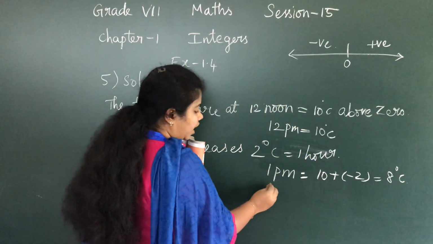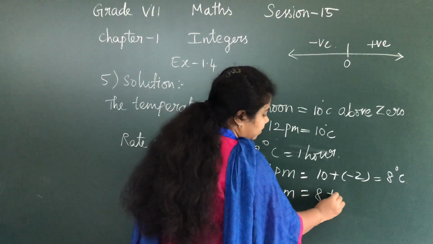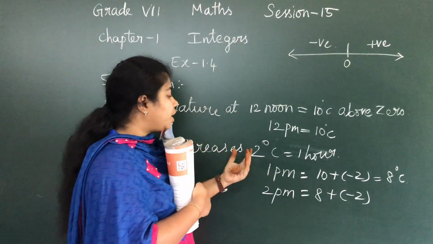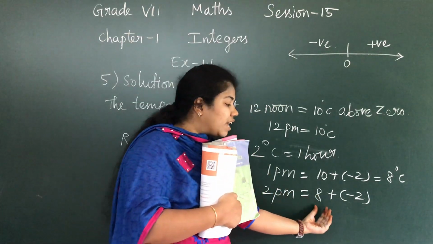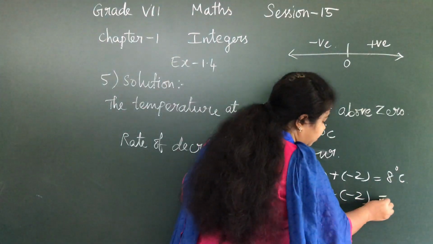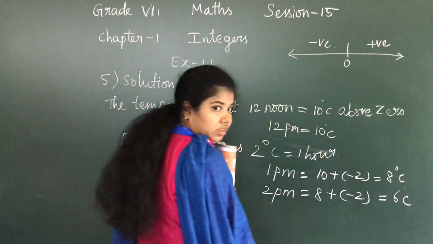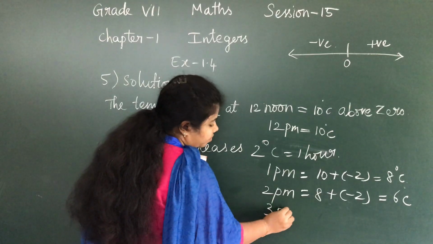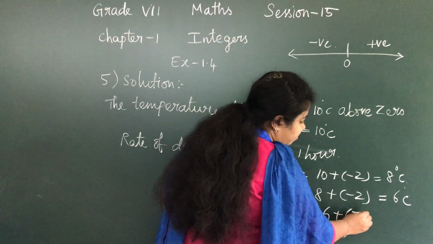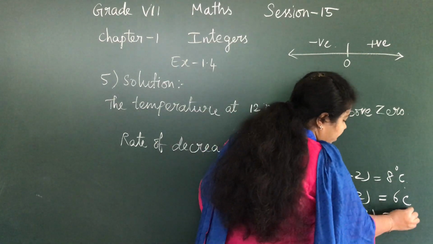Okay. Then again at 2 p.m. it is now 8 plus of minus 2. Why am I writing plus of minus 2? Because I am going to decrease, but my actual value is this. So 8 plus of minus 2, which means plus into minus is minus, 8 minus 2 is 6 degrees Celsius. Now again 3 p.m. What is the number there? 6. 6 plus of minus 2, which means it is 6 minus 2, 4 degrees Celsius.